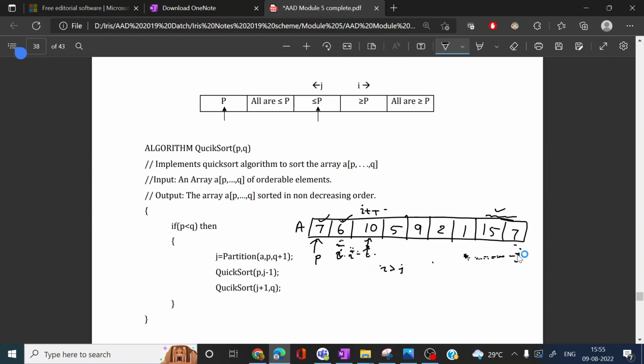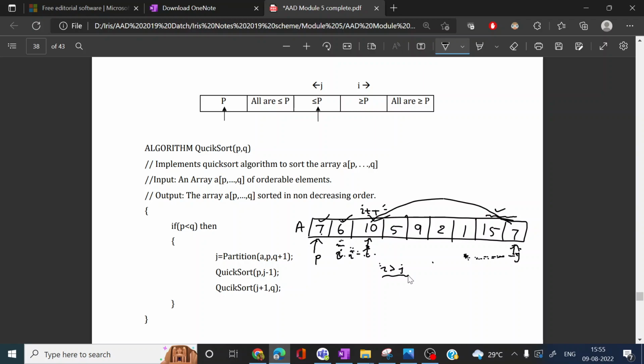Decrement j, compare with 7. 7 is not greater than, it is equal to. So we have to stop here itself. Then both i and j are stopped, so we have to swap the values of i and j. So 10 and 7 will be swapped. Whenever the i value becomes greater than j, then we have to swap the pivot element with the value at j.